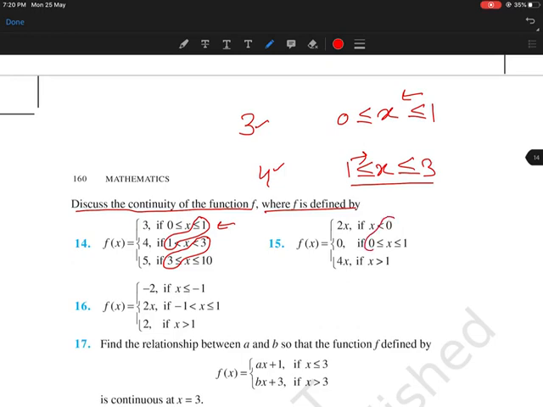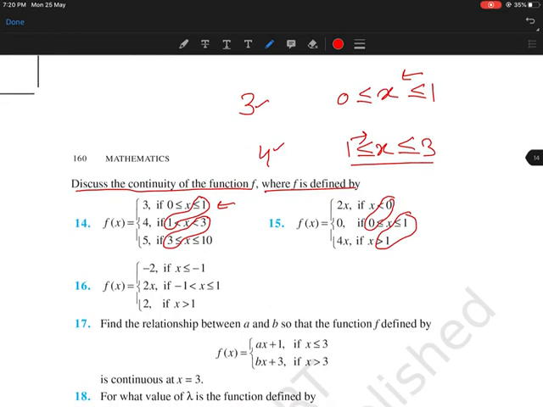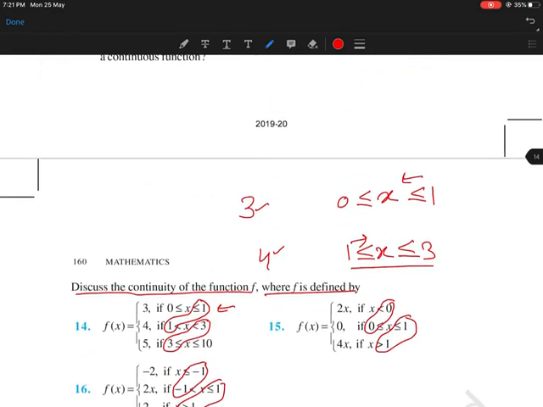Similarly, in this case, you will check at 0 and 1, because here the point is breaking. I will tell you why I am saying this, why this trick works. Here you will check at -1 and 1. So these are the types.